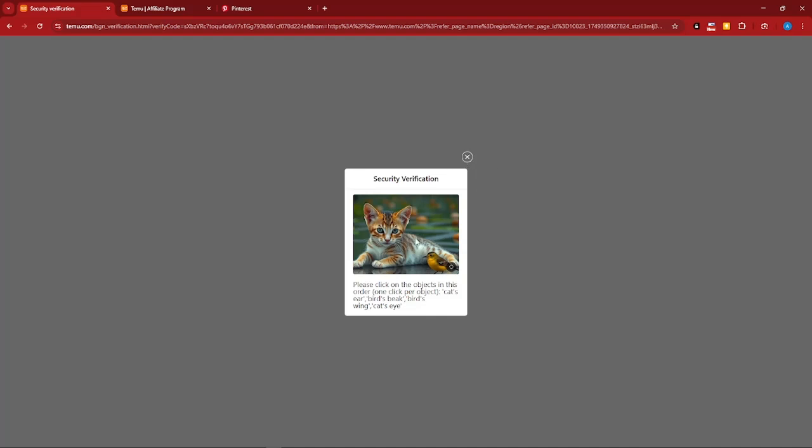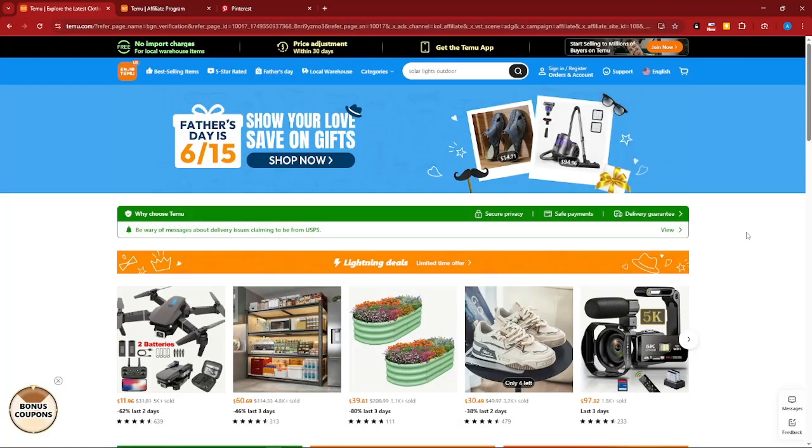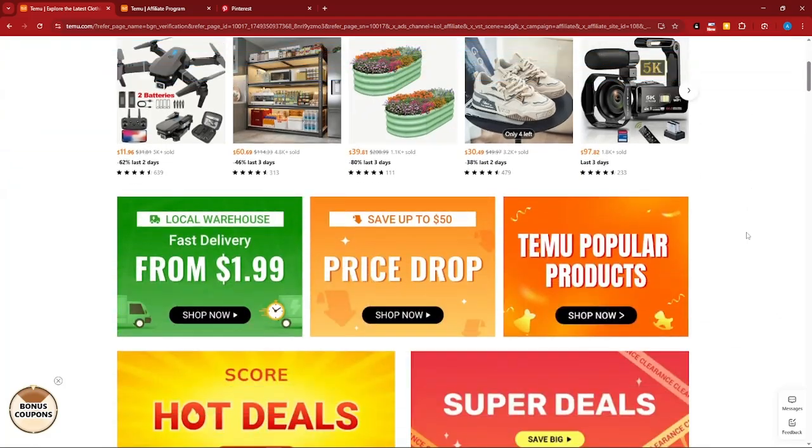You can see right here that this Temu gives you the option wherein it has a lot of security challenges. So let me just finish this one. I'll get back to you. So right now this is going to be the Temu. The captcha here is a bit challenging.